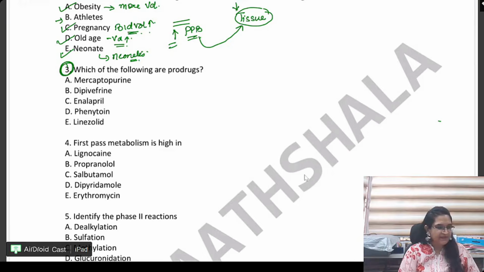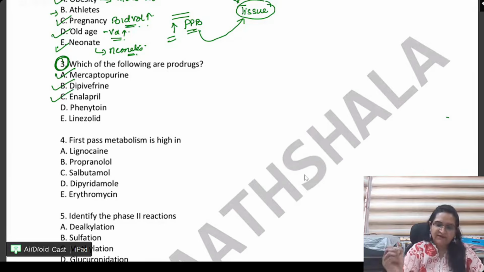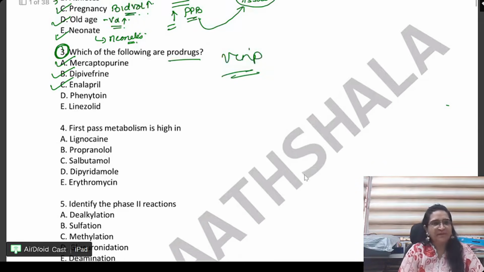What should be 3, everyone? Correct. Trandolapril, enalapril. Correct. So all prefer doing MDS in clinical. Prodrug is a very important concept. If you forget it, beta, it's going to be problematic.